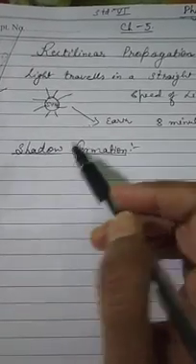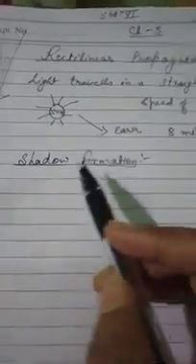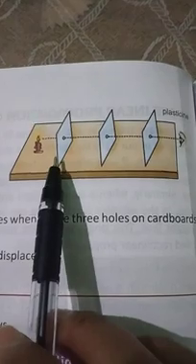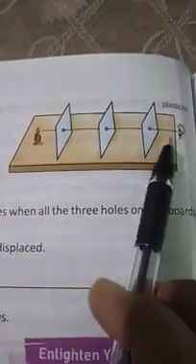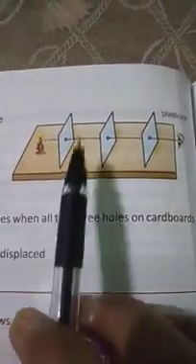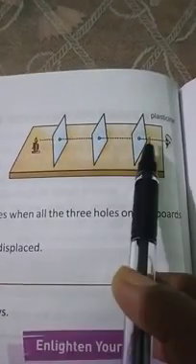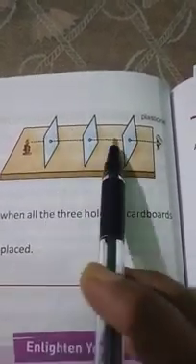What is shadow formation? But before that, look at one picture. Before discussing shadow formation, let us confirm that light travels in a straight line path through this small activity. You can do it at home. Put small cardboards in a straight line and make a hole in the center of each cardboard, making sure all the holes are of the same size and placed in a straight line.